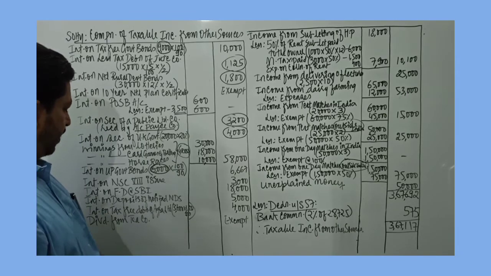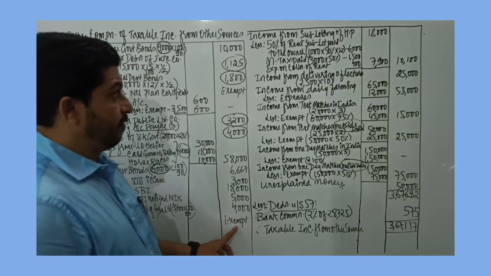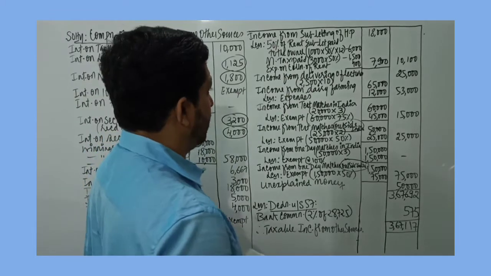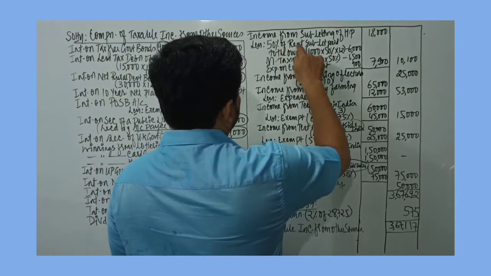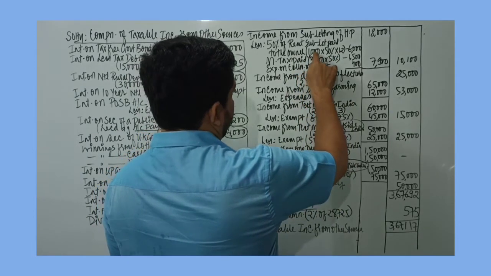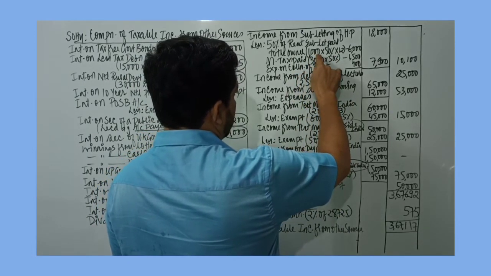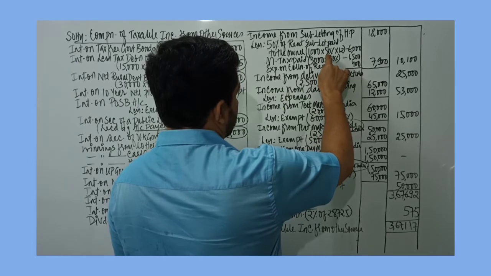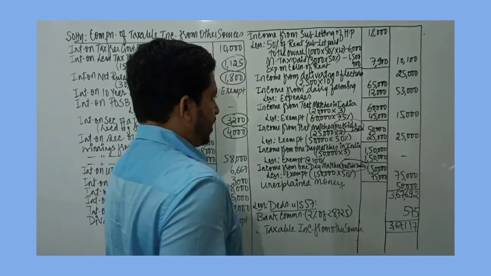Dividend received from an Indian company is totally exempt from tax. Then income from subletting of house property: it's given that 50% of the rent sublet is paid to the owner, and the rent is 1000 rupees which Mr. Vinod is paying. 50% of that is 500, and for the full year it would be 6000.